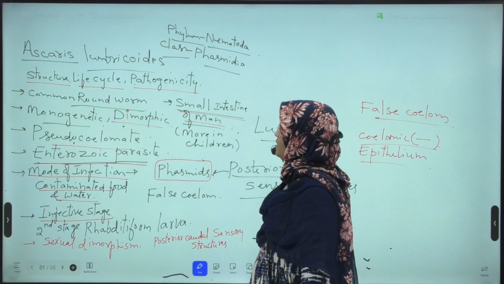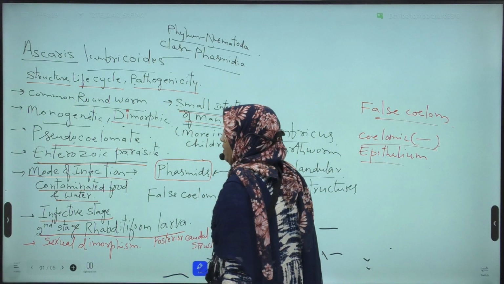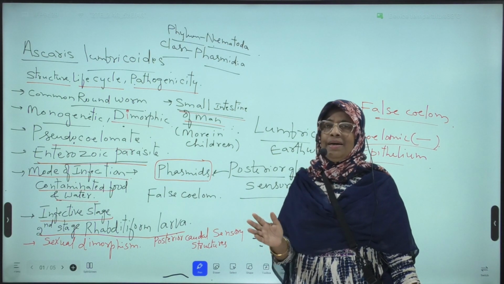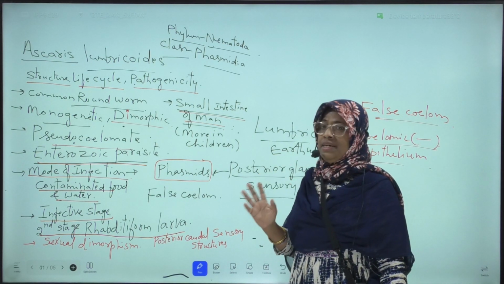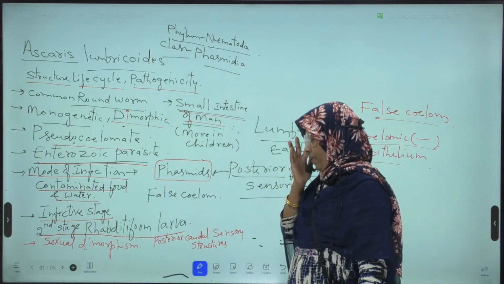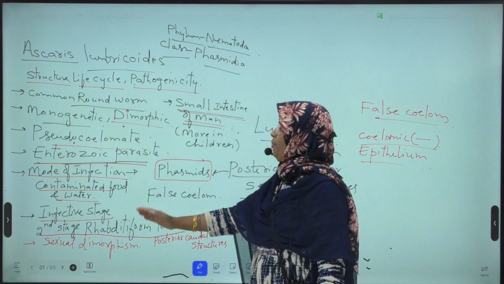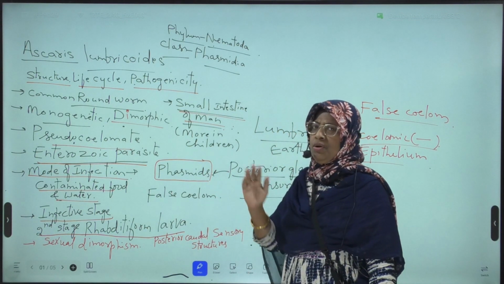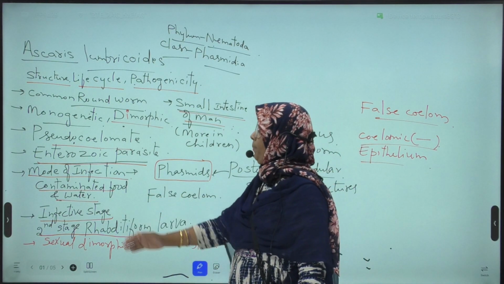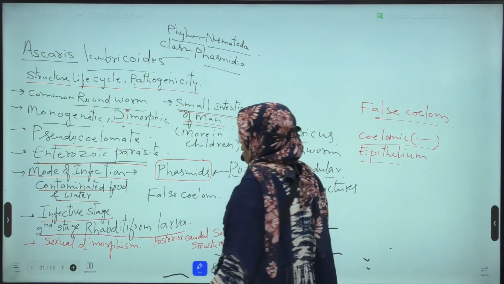Ascaris lumbricoides is second stage rhabditiform larva. What is the infective stage of Ascaris to man? Second stage rhabditiform larva is the infective stage of Ascaris to man. At this stage Ascaris spreads from one person to another. This is called the infective stage. What is its name? Second stage rhabditiform larva.